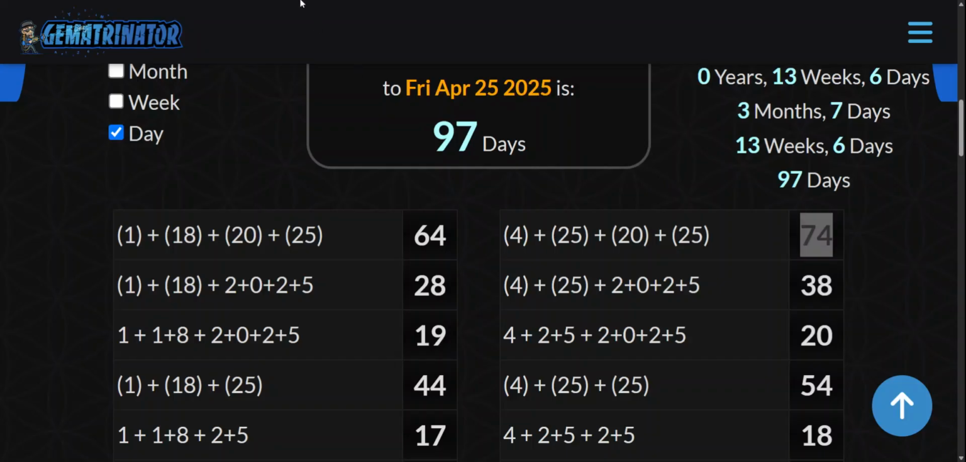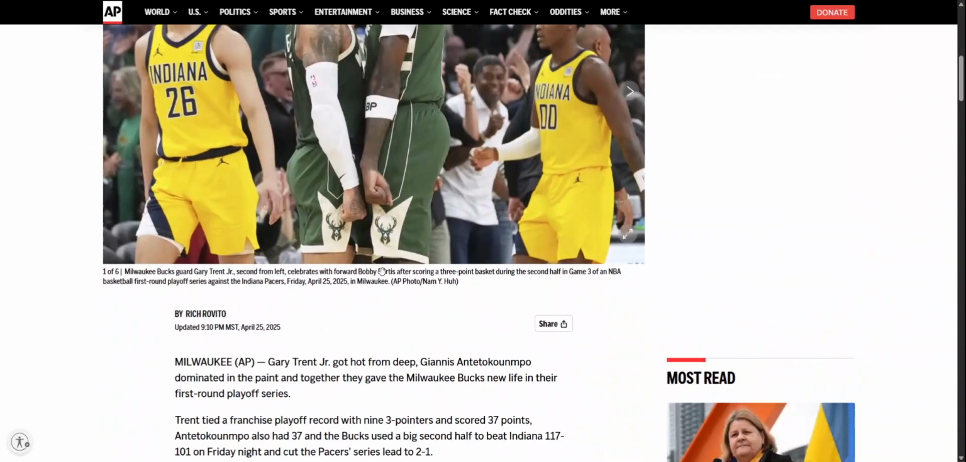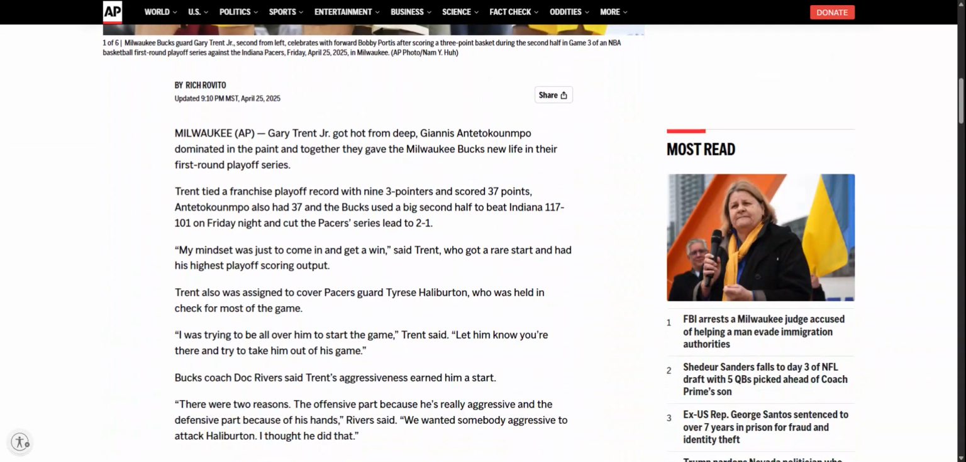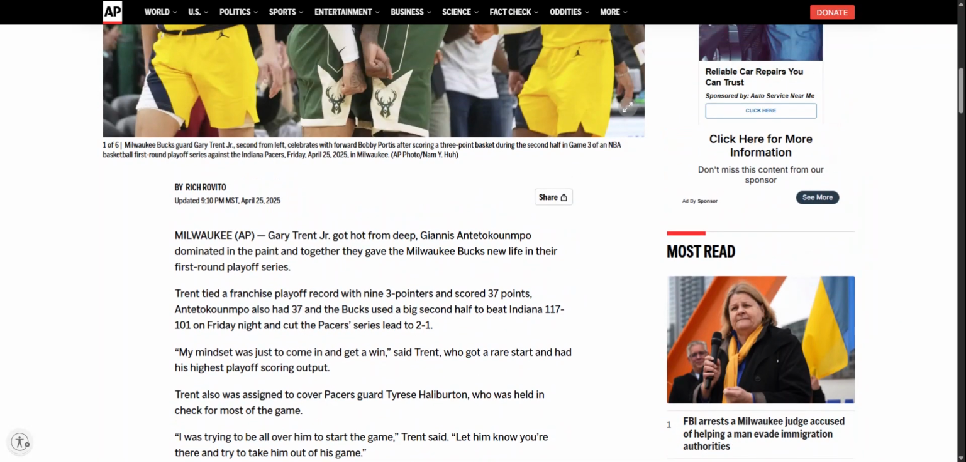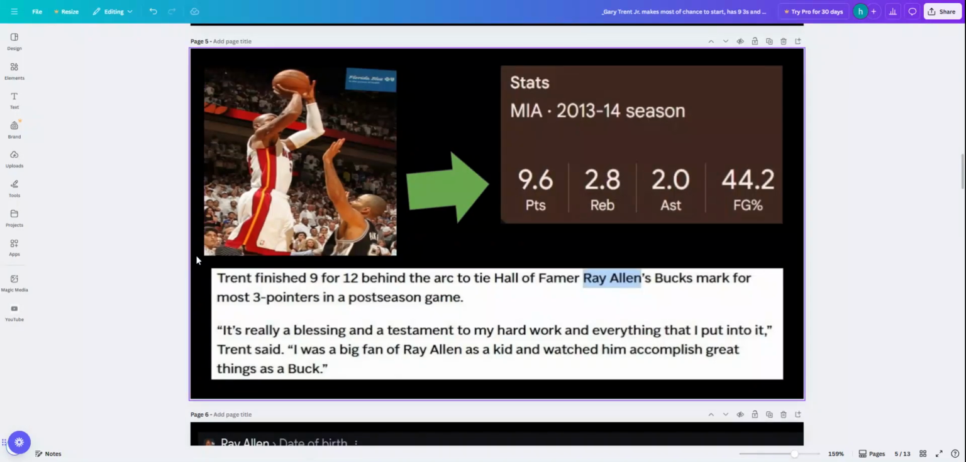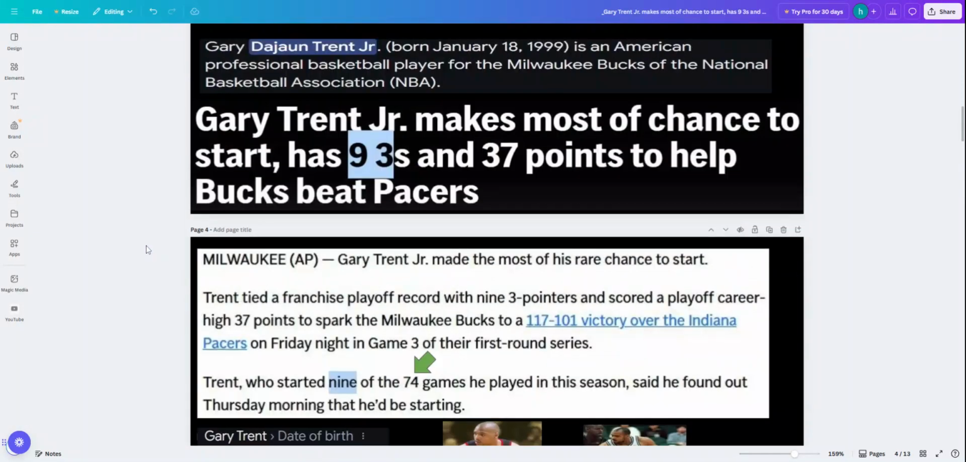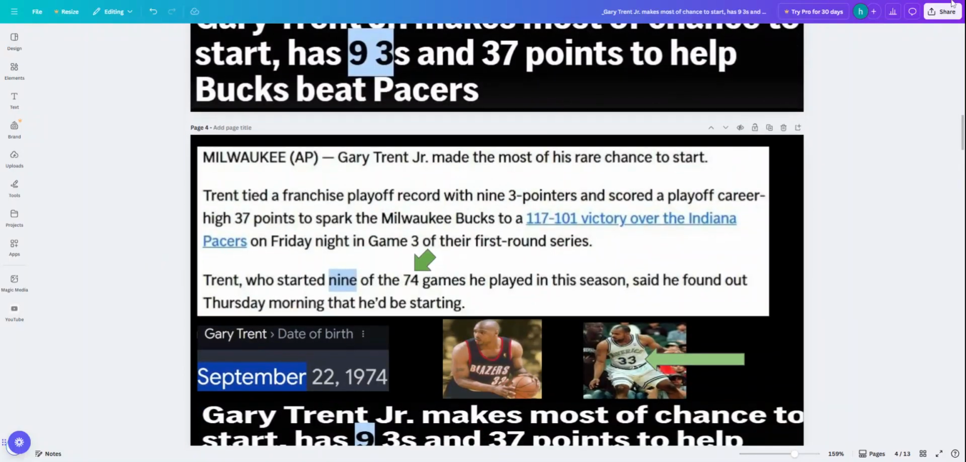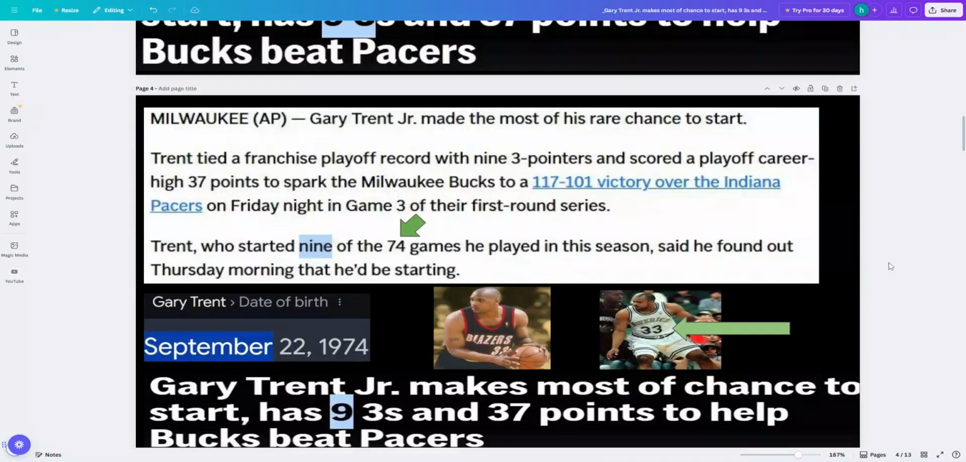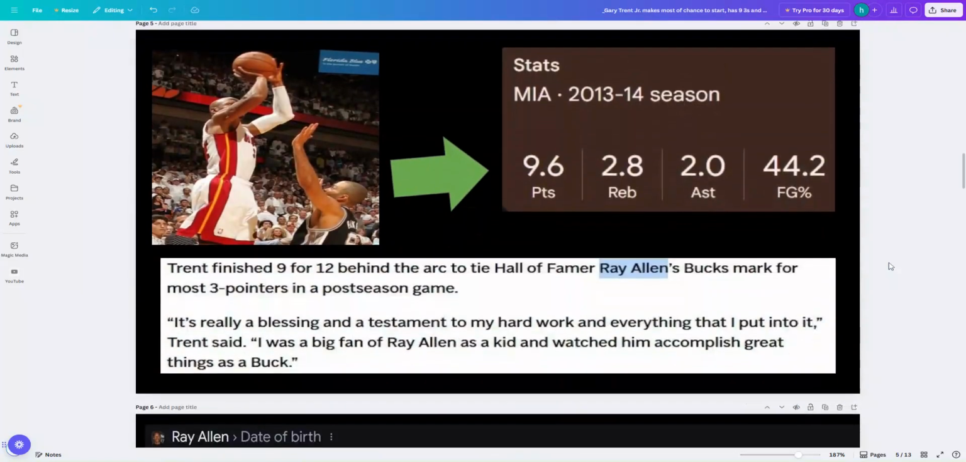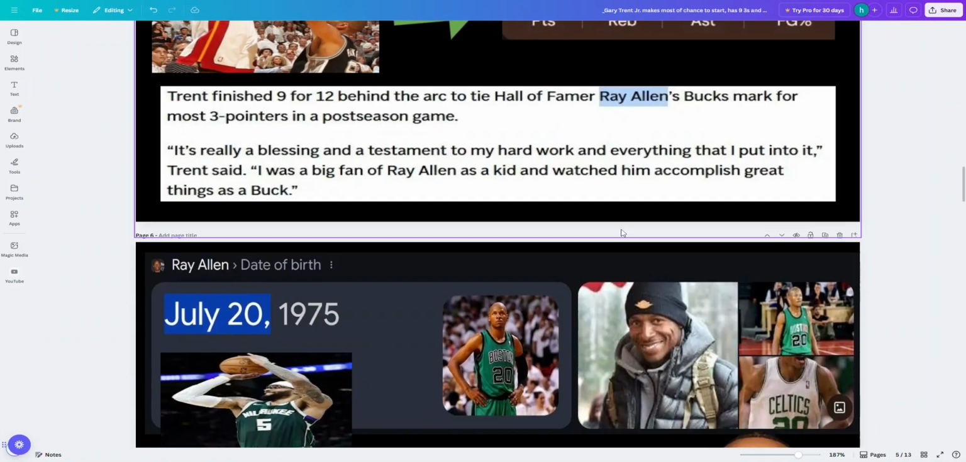And his son played in 74 games this season. It looks like they changed a bunch of the language here in the article as they updated the article. But that's cool because we have Canva again right here. So that's freaking awesome. You see it right there? 74 games, right? So already connected to his father here with this big game. And 96 days in between the two dates, Gary Trent Jr.'s birthday and the game. And 9.6 in the final season for Ray Allen with Miami.